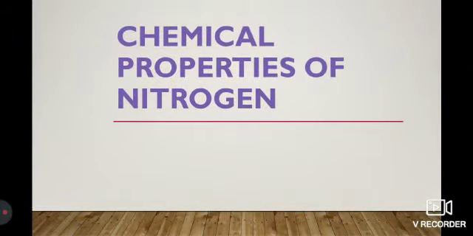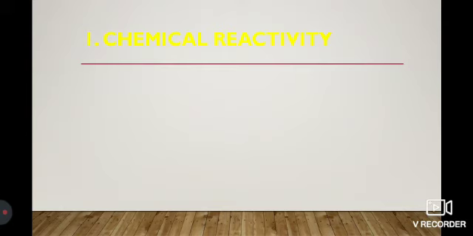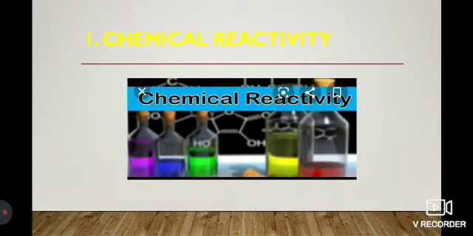Next we will discuss the chemical properties of nitrogen. The first one is chemical reactivity. At high temperature and pressure, or in the presence of a catalyst, nitrogen gas is involved in most chemical reactions. Catalyst means a chemical substance which is used to enhance a chemical reaction. So due to high temperature, pressure and catalyst, nitrogen is involved in chemical reactions.